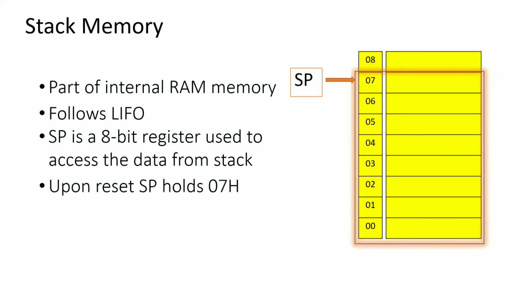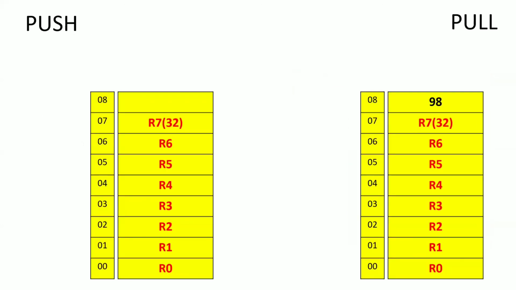Why? Because if you understand how the stack memory operates, we can also solve this confusion. There is push and pop, not pull, it is pop actually. Push and pop operations. And what is push? Whenever you want to insert data into the stack, we use the push operation. Now you tell me, during the push operation, what will be the first working of your stack memory? First of all, the stack pointer will be incremented by 1, and later it can insert the data into the stack memory. Now suppose I want to insert the data 98 into the location 08H.